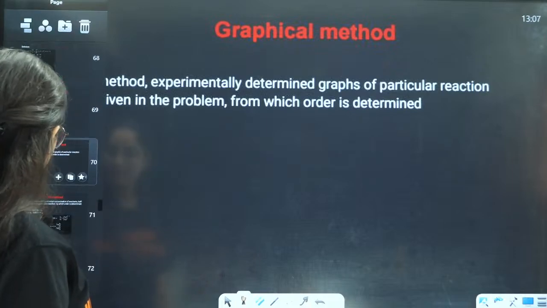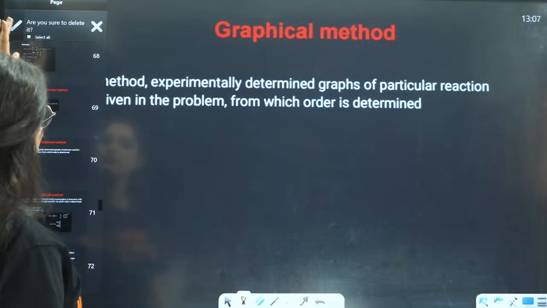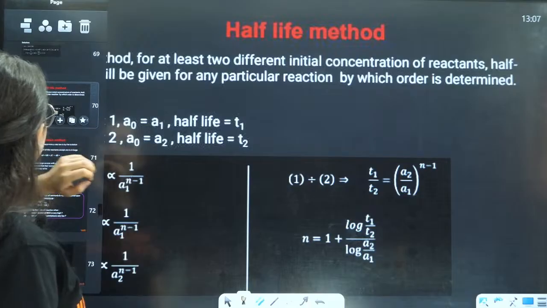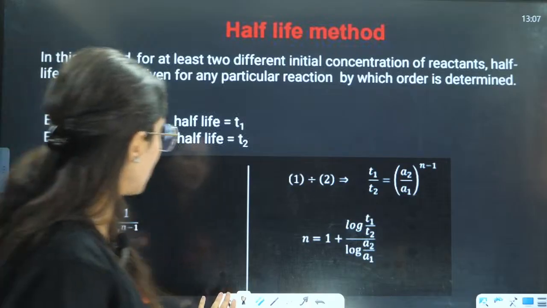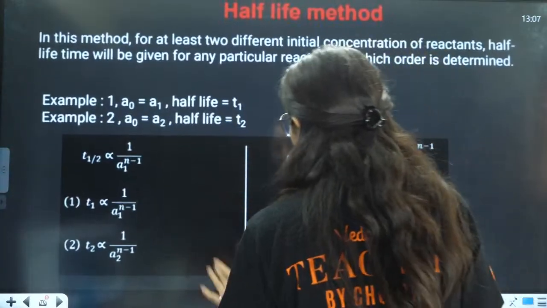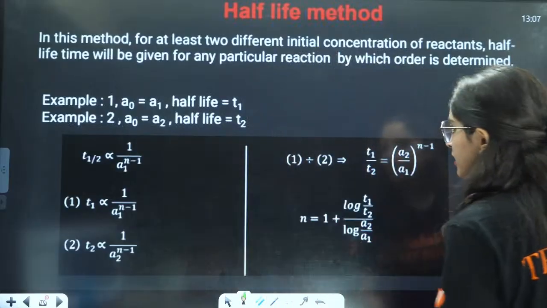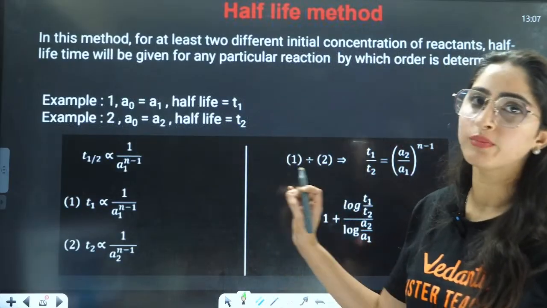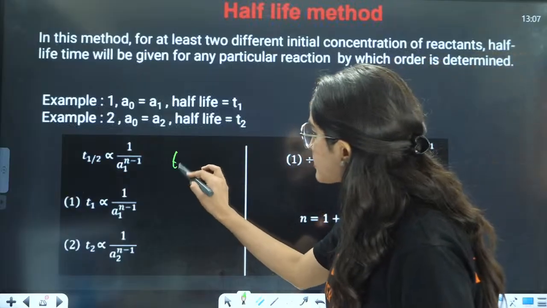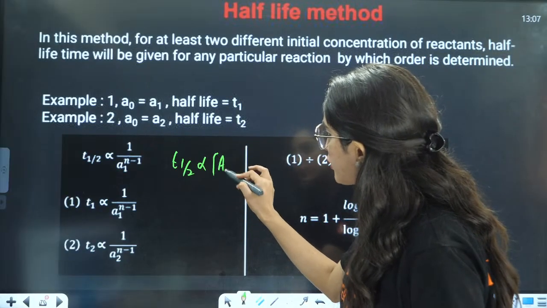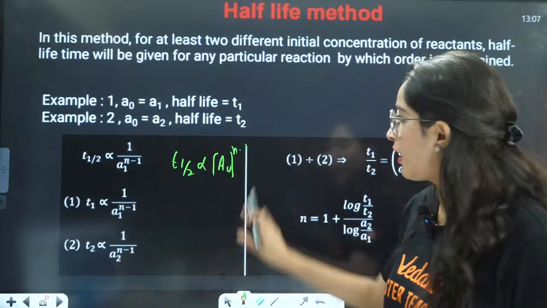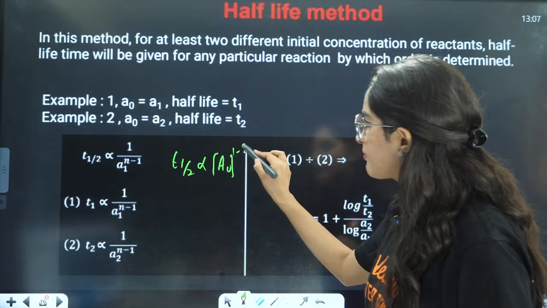Next is graphs, we are already done. Next is your half-life. Now for half-life we have a direct formula. How is this formula generated? From the trick that I have given you. That is, T half is directly proportional to A naught raised to 1 minus n, A naught 1 minus n.